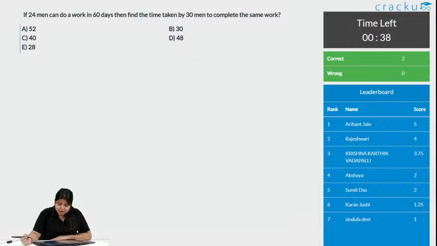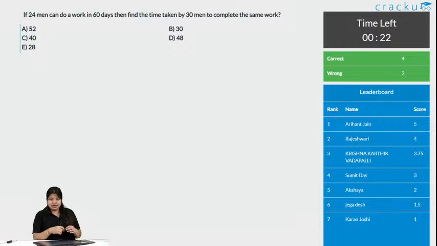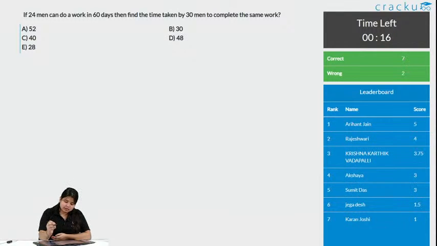Okay, 2 people got this correct. It is not that difficult as you feel like. You just need to know the ratio of men and days and work, as the only thing same here is work.